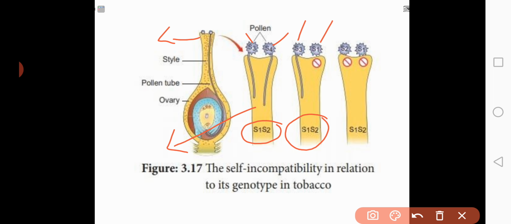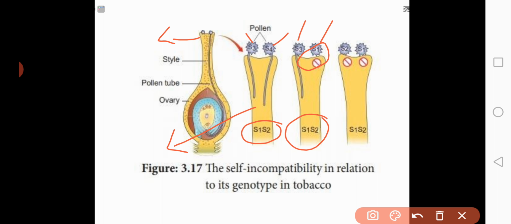Now this S1, S2 type of pistil will accept the S3 type of pollen grain and allows the pollen grains to form the germ tube. Whereas it rejects the S1 type of pollen grain because this pollen grain comes from the same flower.